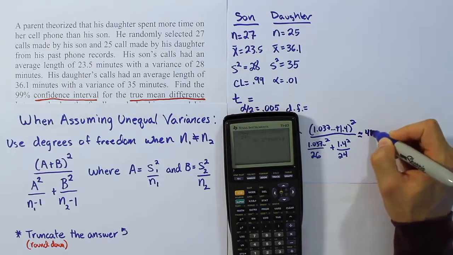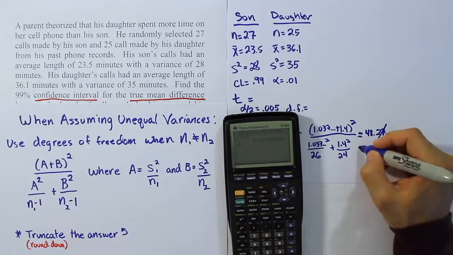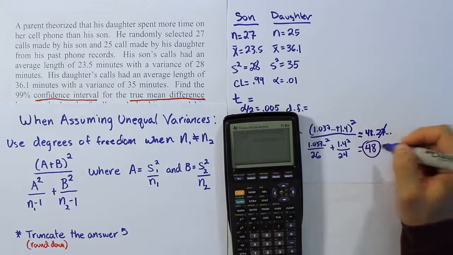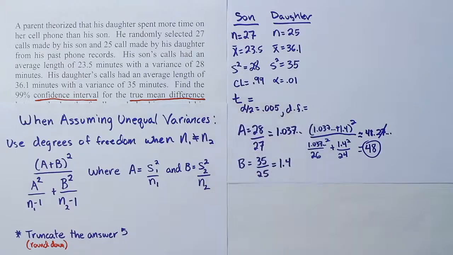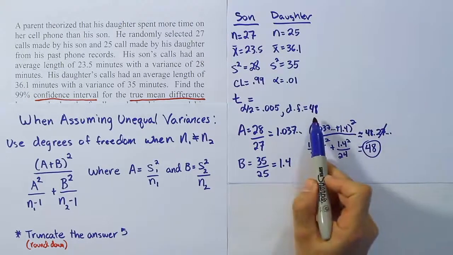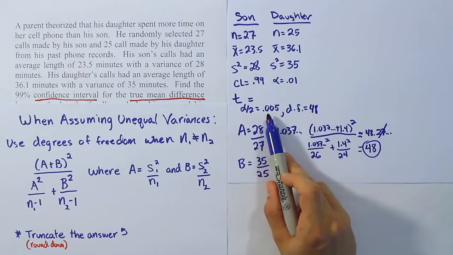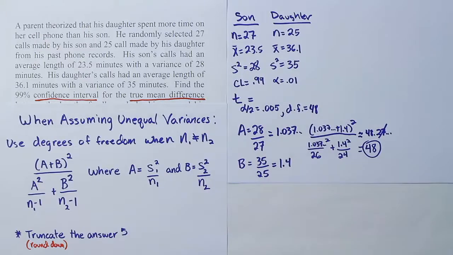We actually don't care about what the decimal point is because we're just going to drop that and say the answer is 48, right? We have to truncate it, so we're going to tear off the decimal point and ignore it, and just use the whole number part of it. Okay, so 48 is our degrees of freedom finally, so we'll go to our table now, and we will look up under 48 degrees of freedom, alpha 0.005 in one tail, and when we do that, we should get our t-table value for the problem.